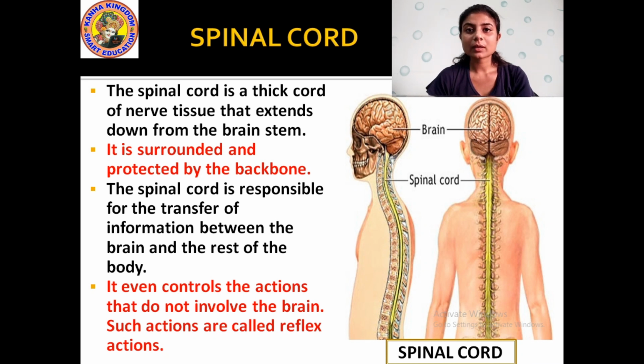Sometimes our eye keeps on blinking without our knowledge. Yes or no? Sometimes only we notice that our eye is blinking, but our eye keeps on blinking. All these actions are controlled by this spinal cord, the beating of the heart and all. Okay, these are the reflex actions. Reflex actions are those actions in which you do not have immediate control. These actions happen immediately without your knowing. Alright?